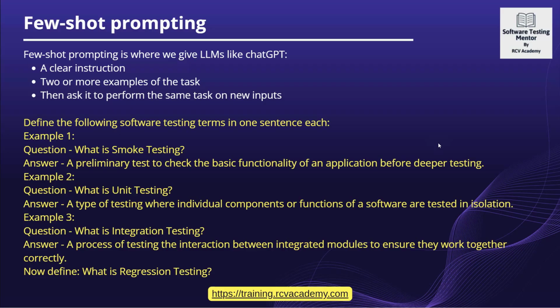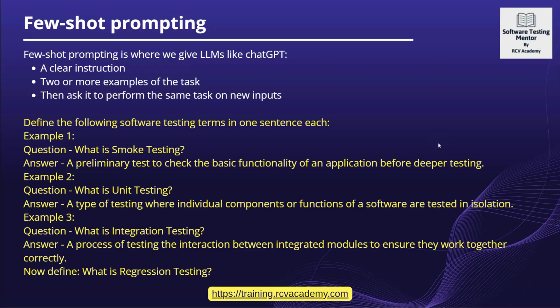In zero shot, we were not providing any example, just a clear instruction. In one shot, with the clear instruction, you are providing one example. In few shot prompting, you provide two or more examples of the task that you want to achieve, or you want to get an answer from the LLM like ChatGPT or Microsoft Copilot.